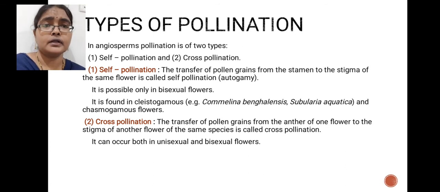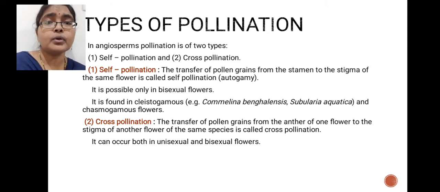Before we understand the cleistogamous and chasmogamous conditions, I want to mention the definitions of cleistogamy and chasmogamy. Cleistogamy means pollination occurs in an unopened flower bud. Examples of cleistogamous flowers are Commelina bengalensis and another plant, Subularia aquatica. So in bud condition, without opening of the flower, if pollination occurs, that is called cleistogamy.